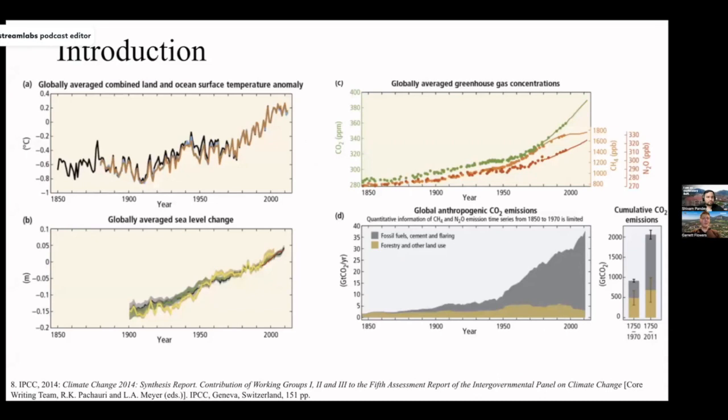So on screen are 4 charts from the IPCC's 5th report, which really hits on the main drivers of our current climate state. Land and ocean temperature anomalies have been increasing, greenhouse gas concentrations have been increasing, CO2 emissions from fossil fuels have exploded since the 1950s, and while sea level had already been rising in recorded history, the rate has been growing, and it's directly linked to human-generated greenhouse gas emissions.